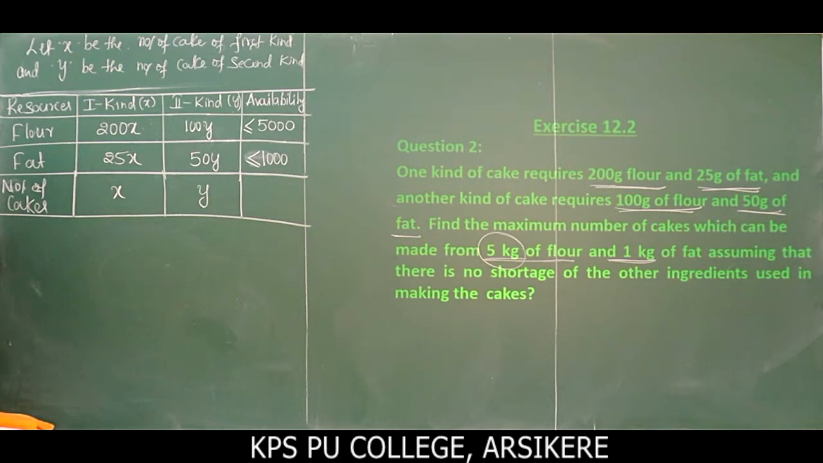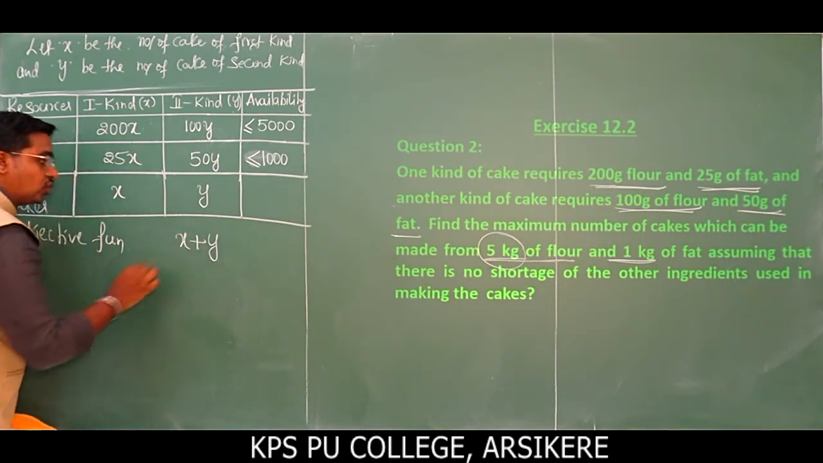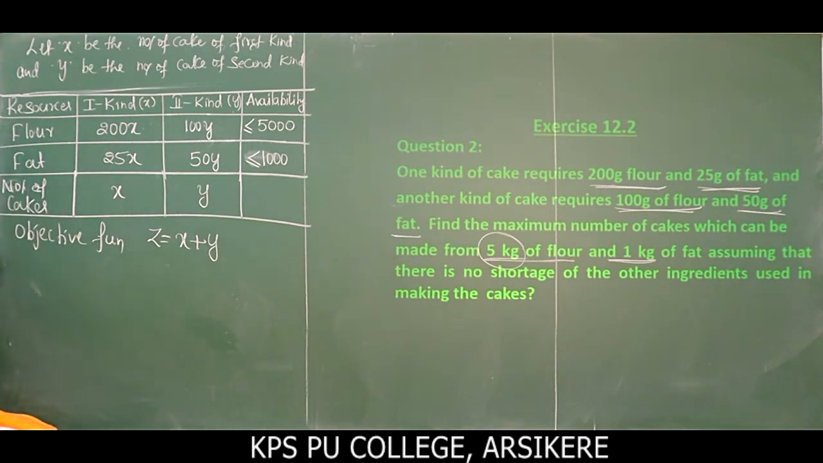Here we have to maximize the objective function. First write the objective function. I will take x plus y, which is nothing but the total number of cakes, represented by z. Z is equal to x plus y. This is our objective function.